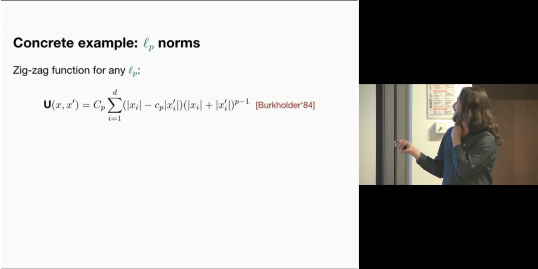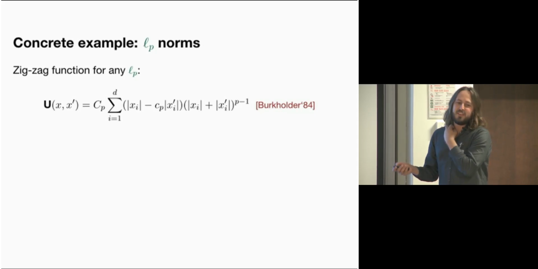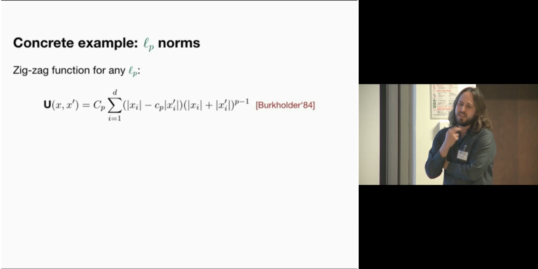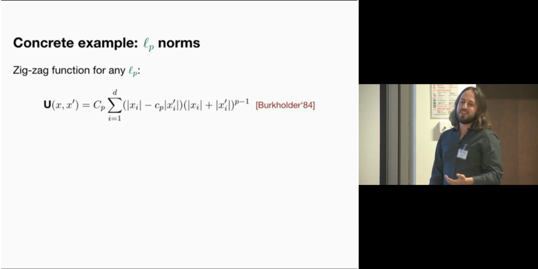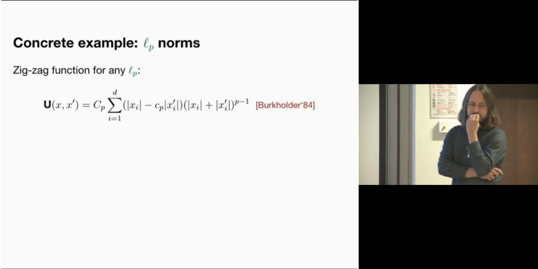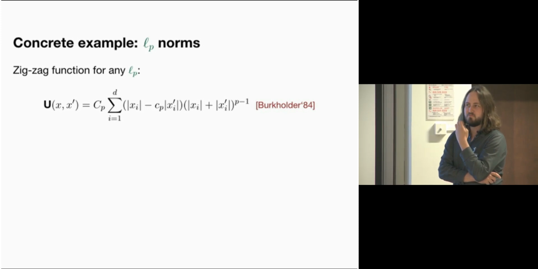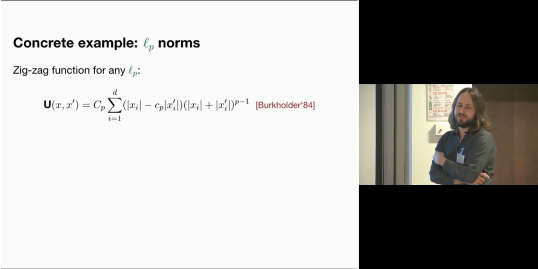And the way Burkholder derived this one was by setting up a PDE and solving it. So there's a whole community of people in probability that are interested in coming up with these U functions, because they give an efficient analytic way to certify best constants for different inequalities. But in terms of general principles for coming up with them based on things like Bregman divergences, no, I couldn't write it down off the top of my head.